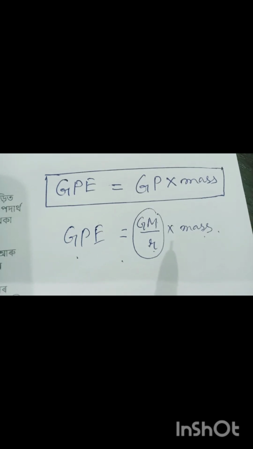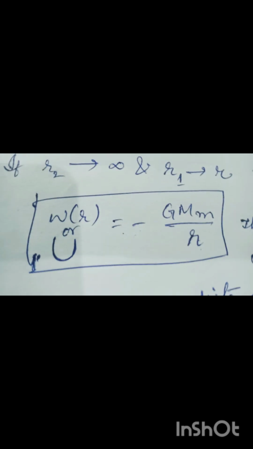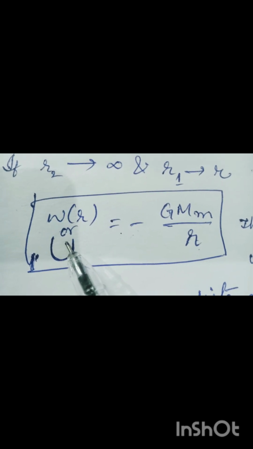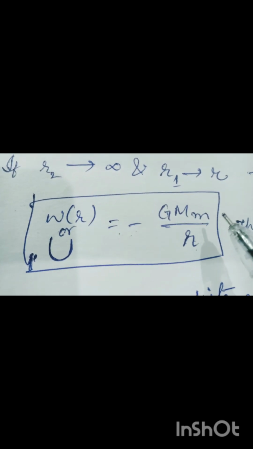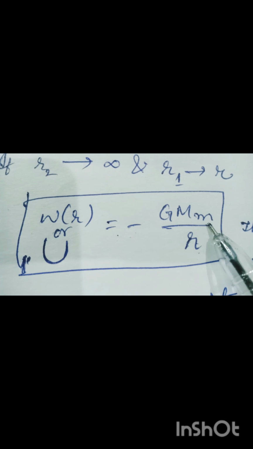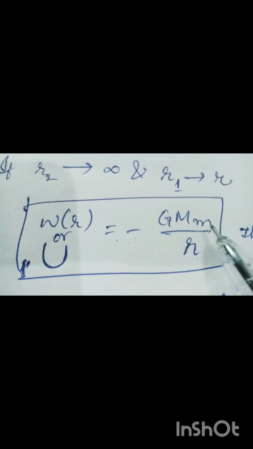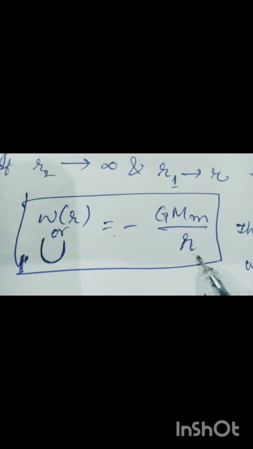From this expression we can say that gravitational potential energy is dependent on the mass of the object and the separation between the two masses, that is 1 by r.